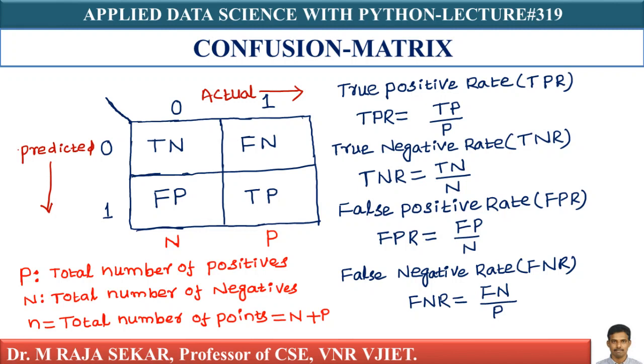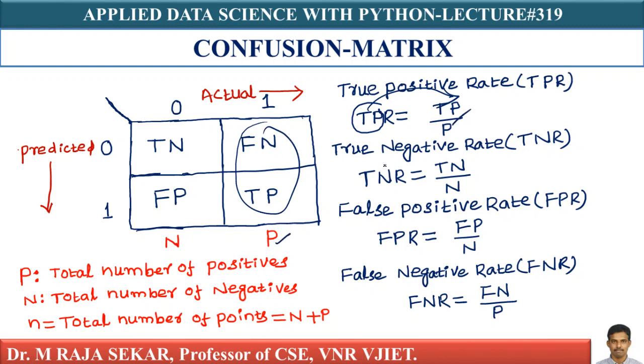And the very simple trick to remember all of these is to draw the confusion matrix. TPR is simple and straightforward. First, draw the confusion matrix. After drawing it, TPR is TP divided by the sum of the column in which TP is present. TP is present in this particular column. What is the sum? The sum is P. That's what I am writing.